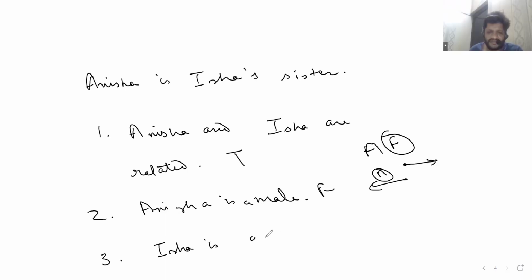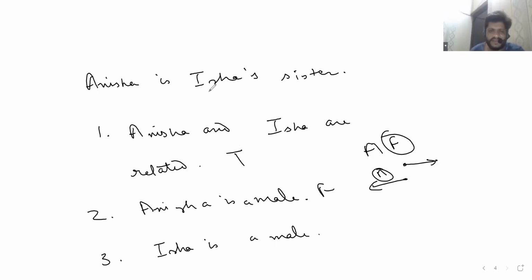Isha is a male. So this can be not given. Very good. Please put forth your justification. Isha can be anyone, not specifically given whether female or male. Exactly.